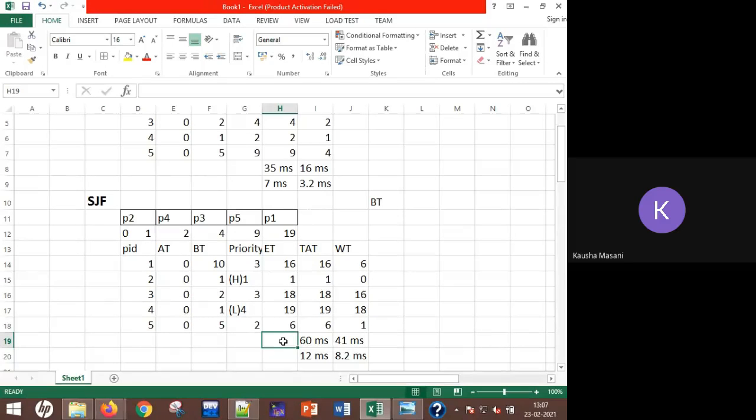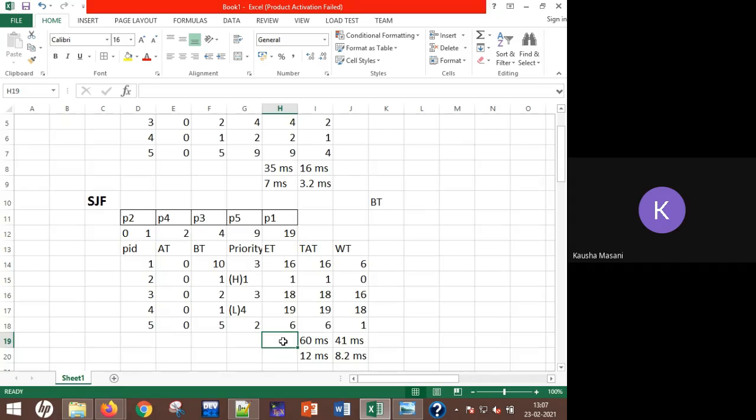P4. I'll prepare the Gantt chart. Just a minute, Hassan. Okay, ma'am. I shall prepare the Gantt chart. You can verify that Gantt chart. And you yourself calculate the turnaround time and waiting time.